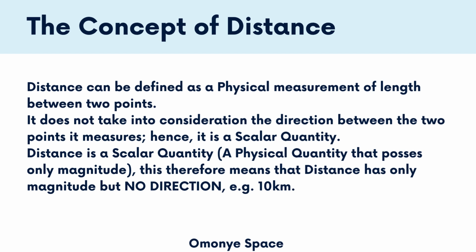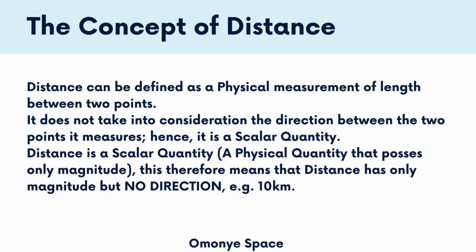The concept of distance. Distance can be defined as a physical measurement of length between 2 points. So, when we measure something physically from one point to the other point, we call this what? Distance. It does not take into consideration the direction between the 2 points it measures. Hence, it is a scalar quantity.